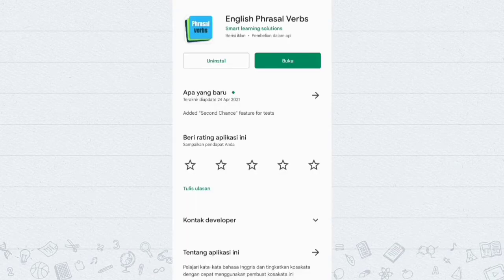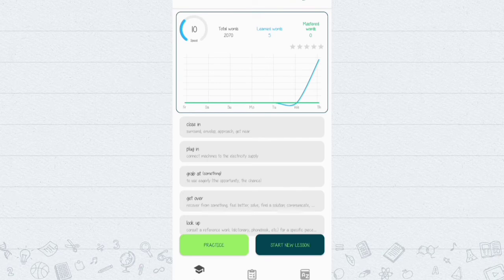Okay, here I want to show you an application that I use to understand more about English phrasal verbs, and I downloaded it on the App Store. This is the homepage, and in the upper box we can see our learning graphic, and below that we can see the phrasal verbs that we have just learned.